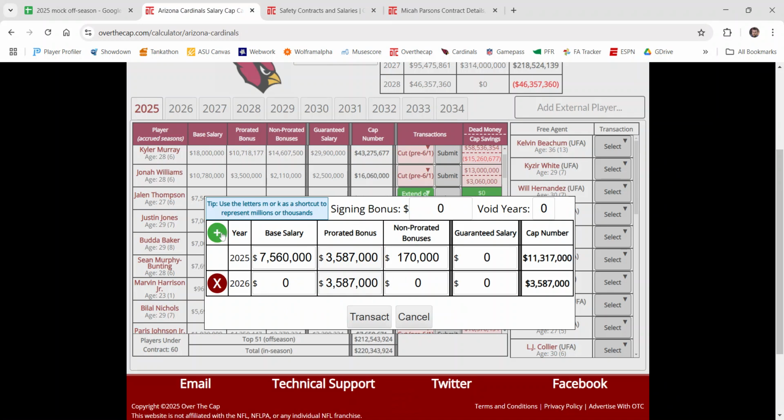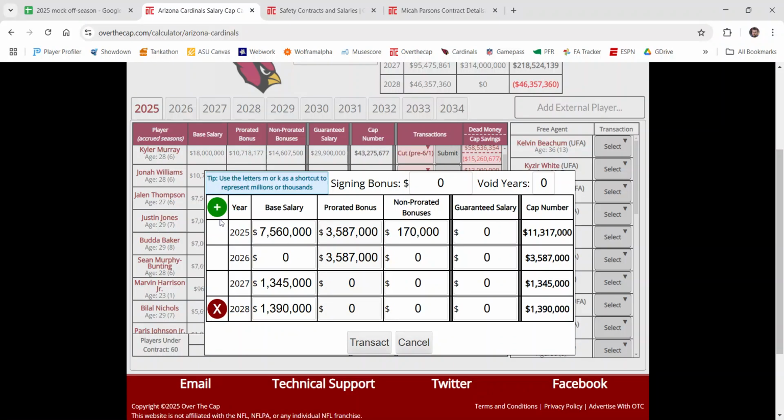So let's say I want to extend Jalen Thompson at 3 years at $18 million a year, right? Again, bad move. This would not happen for the Cardinals, but you get it. I don't have to explain that part. So let's say I want to give him 3 years, $60 million, a top of market deal. So I could give say 12 million of that as a signing bonus. I could then say it's 12 million, and then that's 48.